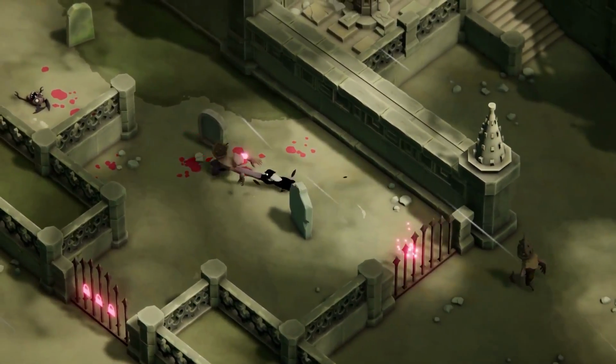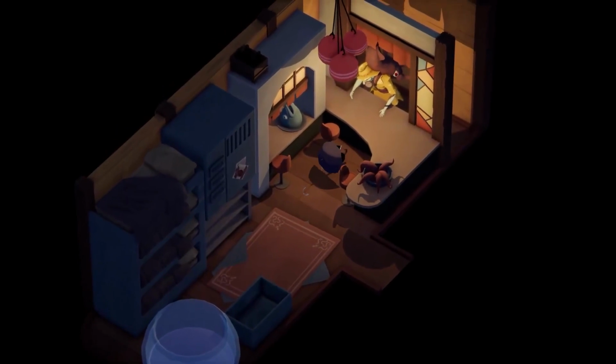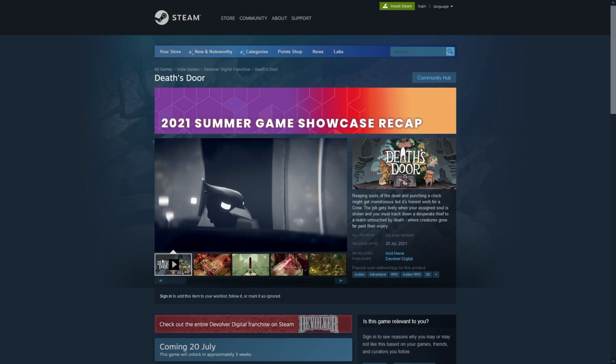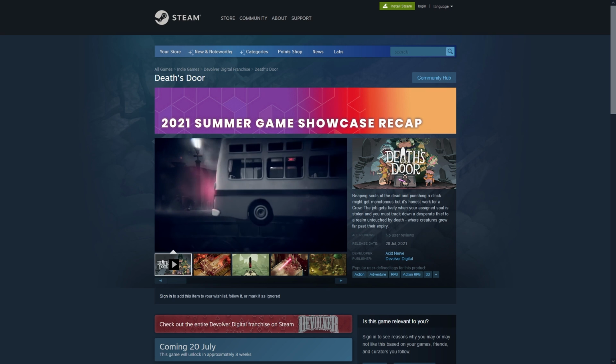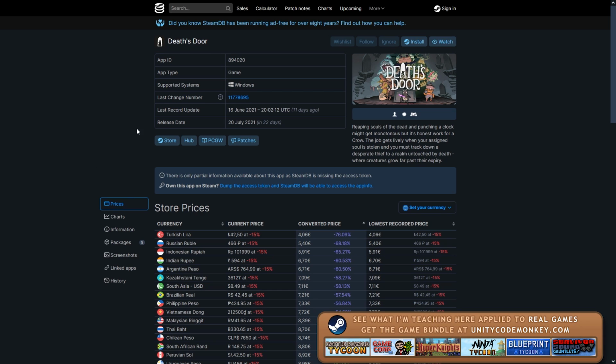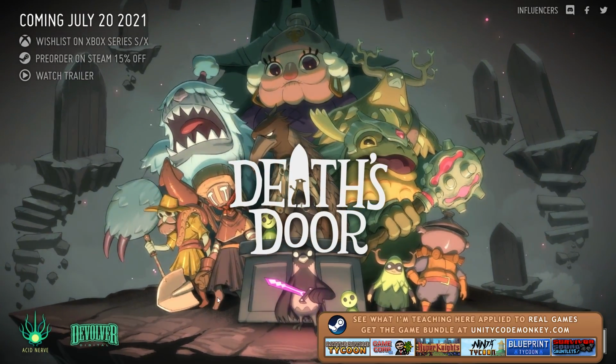Another issue that happens even with games that will eventually come on Steam is if they're not out yet. For example, Death's Door, which was announced during E3, it does have a Steam page, but it's only there for gathering wishlists, so if you try to search it on SteamDB, there's no depot yet, so you cannot see any of the project files. And in this case, I cannot find any mention of the engine anywhere,